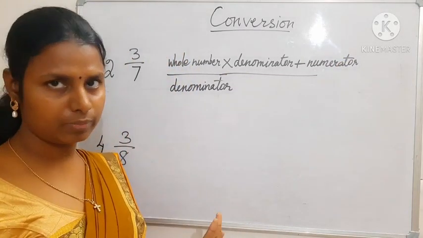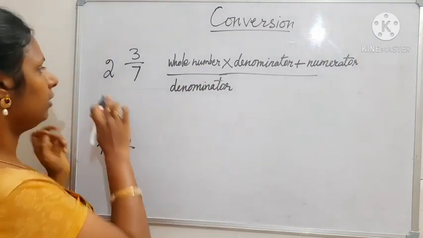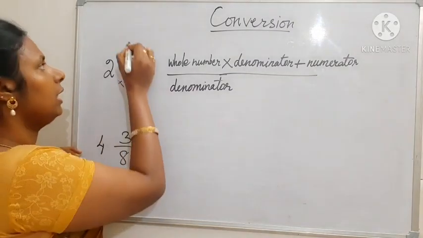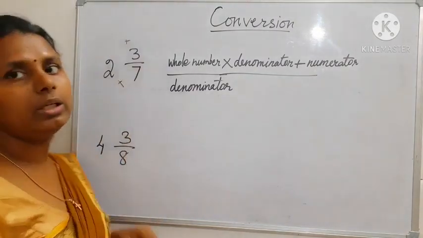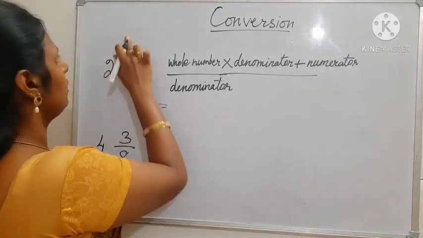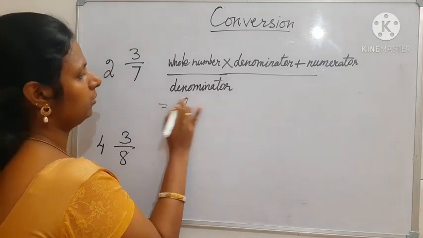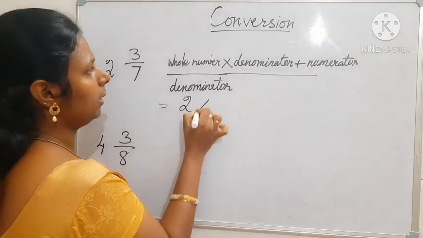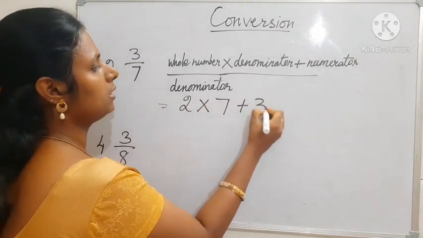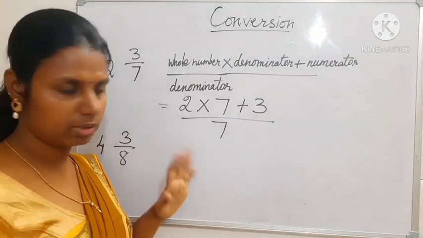Denominator remains the same, but for the numerator we have to multiply this whole number and denominator, and we have to add the numerator. So shall we do it here? 2 multiply by denominator 7 plus numerator 3. And the denominator as it is, it remains.